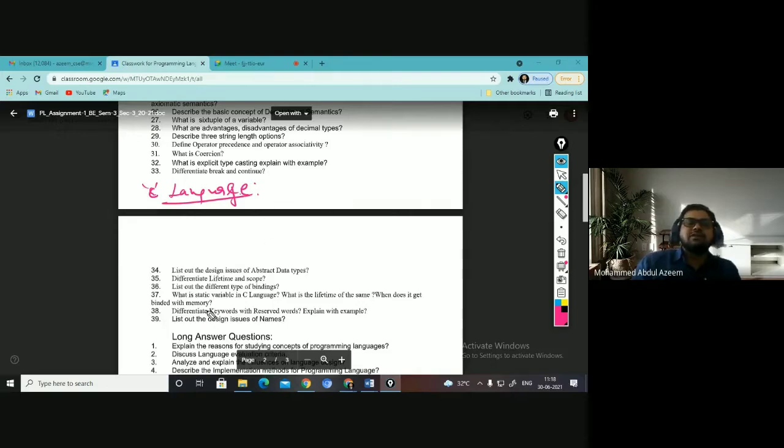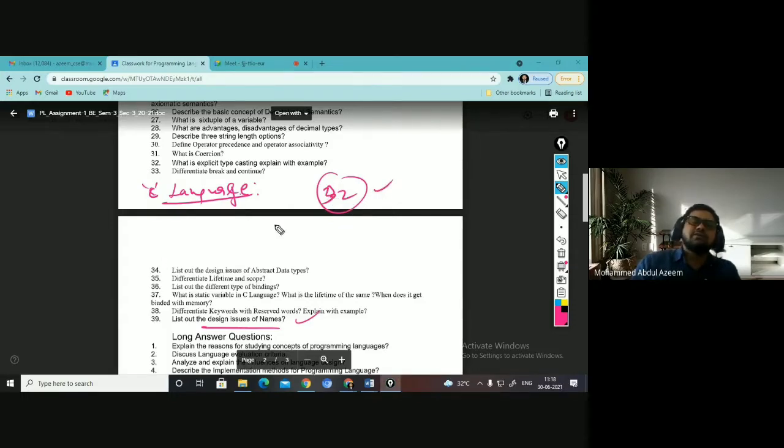When we talk about issues, there will be a length issue, right? All the languages will limit the length of any variable. You can't have a variable name of 50 or 100 characters. In C language, it is limited to 32 characters, I think, right?